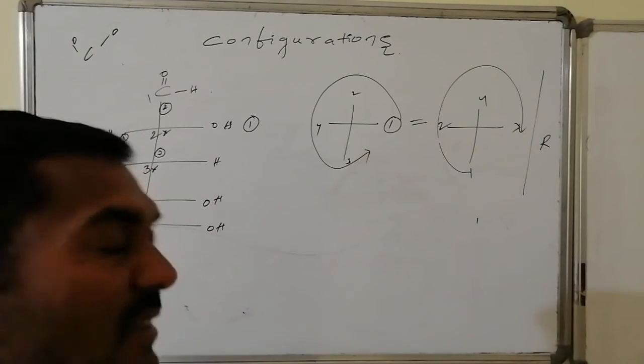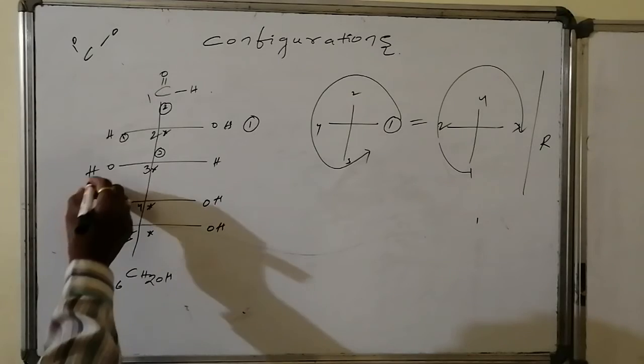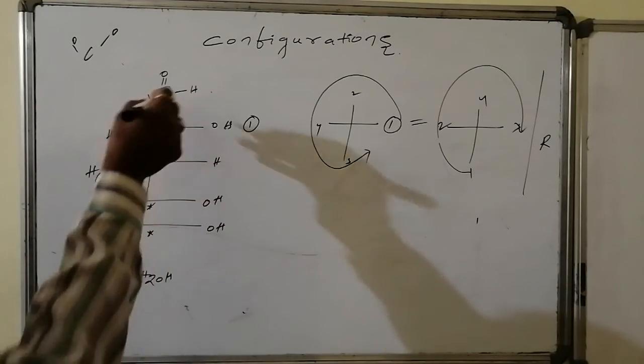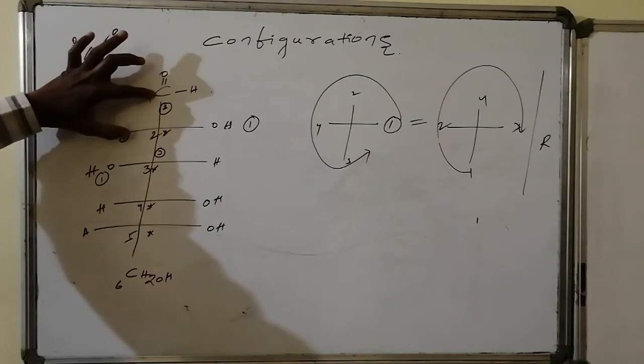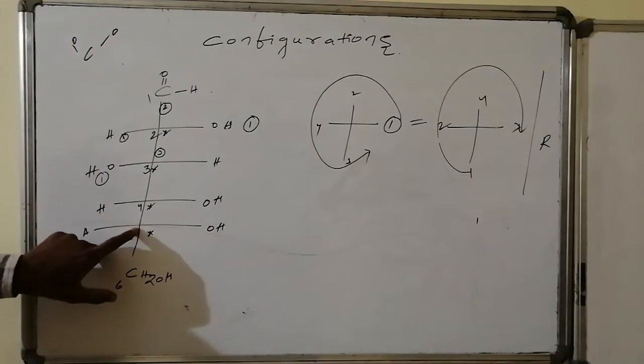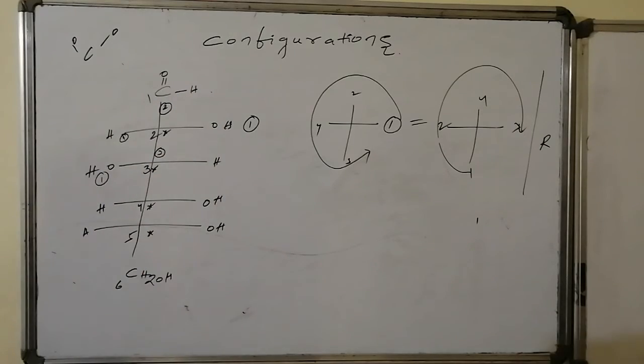Similarly, the configuration at the next carbon atom, that is the third carbon atom: this will be the first priority, whereas this count decides and this also count decides. Next extension, carbon, here also carbon connected with 1 oxygen and carbon connected with 2 oxygens.